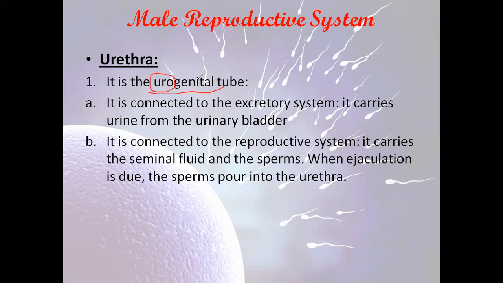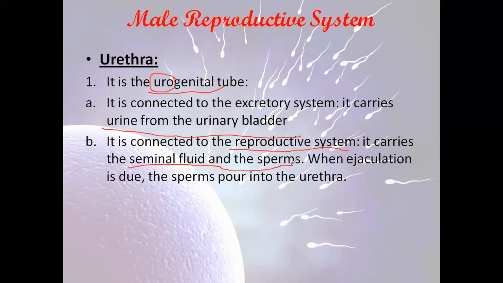So here, the urethra is connected to the excretory system, where it carries urine from the urinary bladder, and also it's connected to the reproductive system, the genital system, where it carries the seminal fluid and the sperm cells.